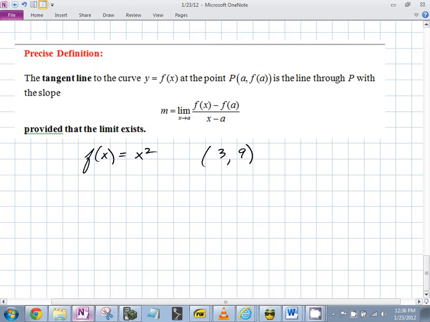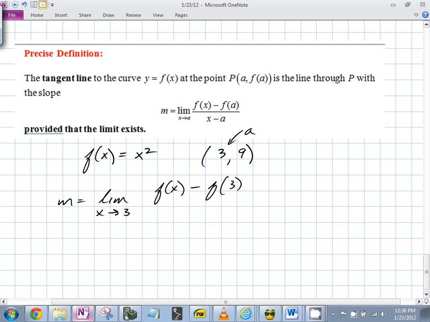We have a point. What's the only other thing we need to write an equation of a line? The slope. That's what we're aiming for. You could use another point, but we don't have one, so we need to find one or find the slope. We're going to use this limit definition. We need m. m is going to be the limit as x goes to a. What is our a value this time? 3, of f of x. We'll write it as f of x minus f of a, but what's a this time? a is 3, so f of a is f of 3.